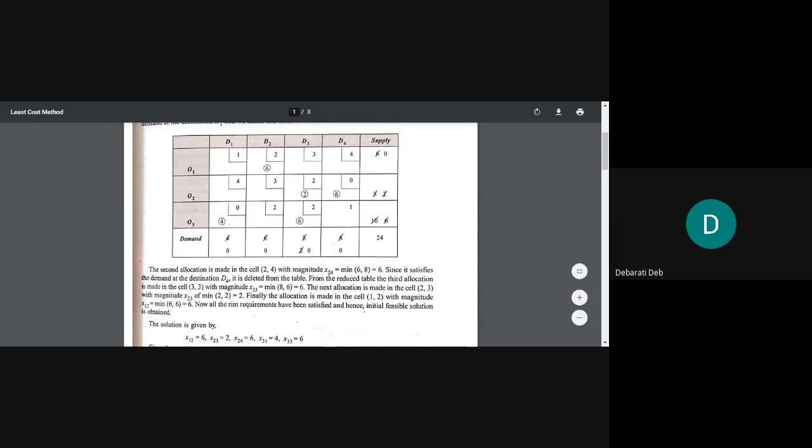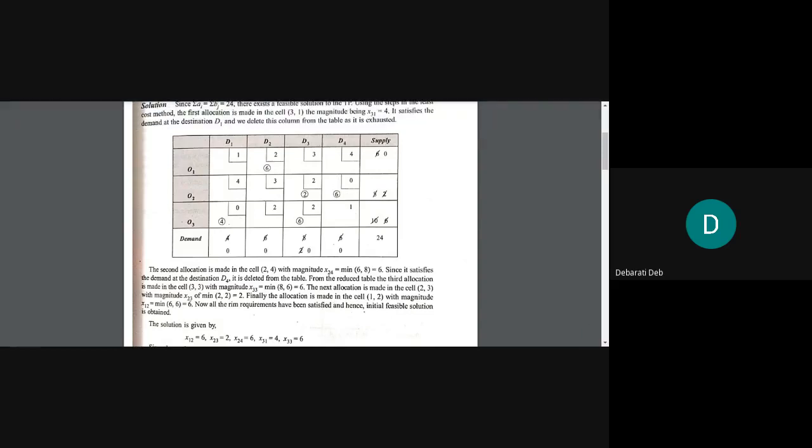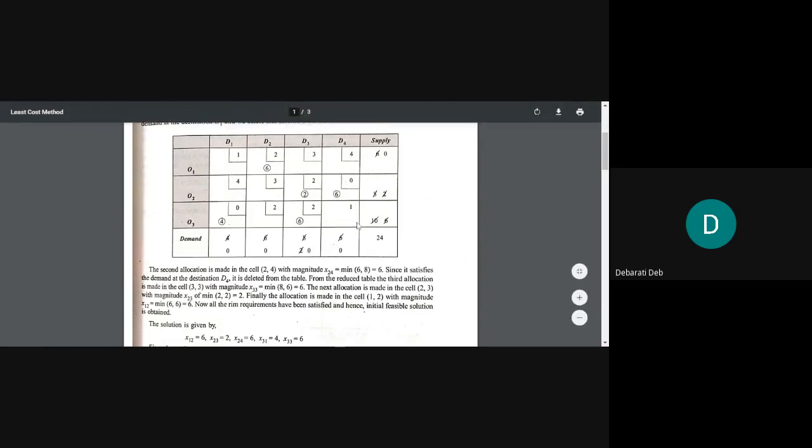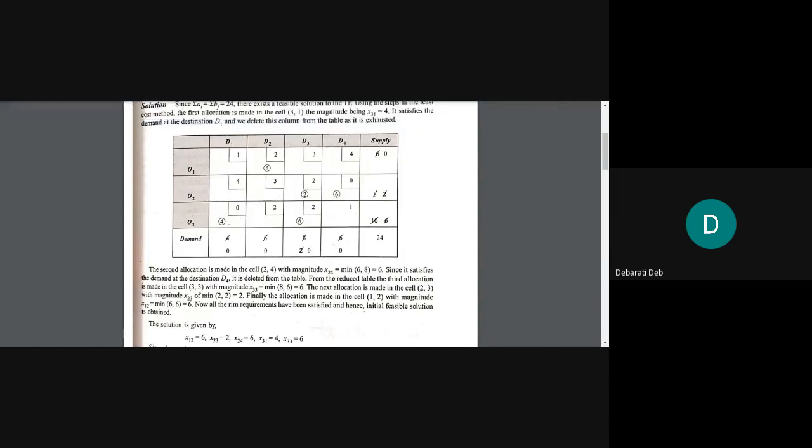Okay, so the next allocation will be in O2 D4. Now what will we see in O2 D4? What do we have in the column total? Mamta will tell me. What is the column total in O2 D4? 6. And the row total is how much? 8. 6 and 8.